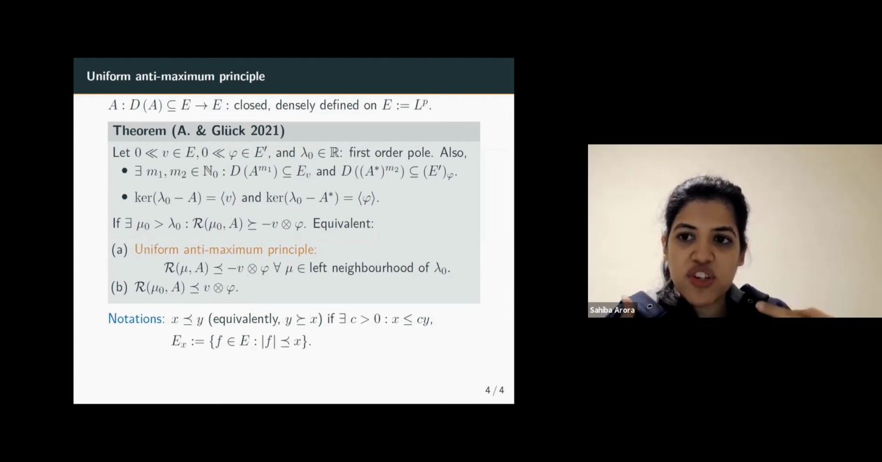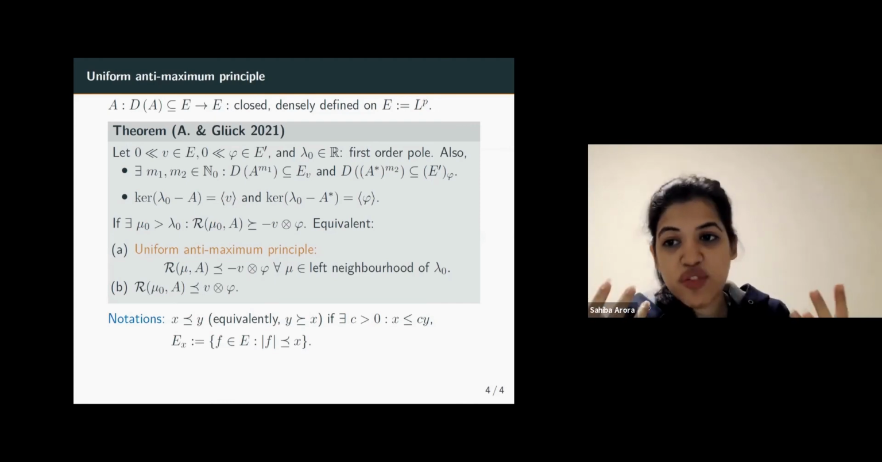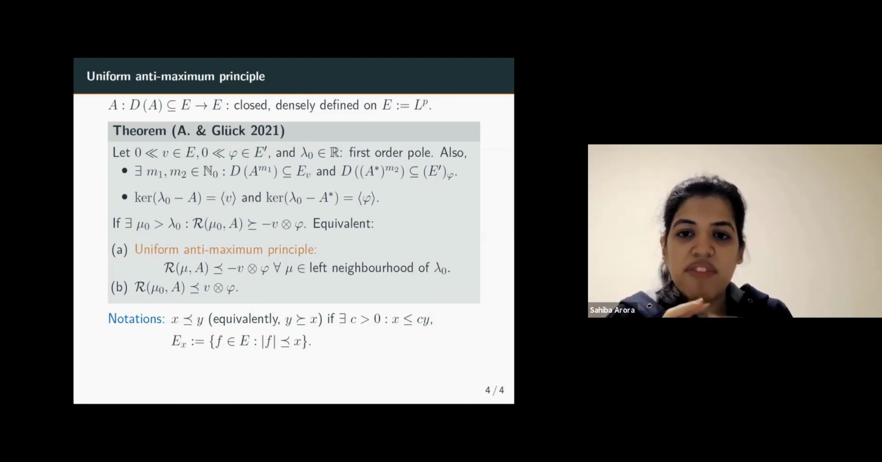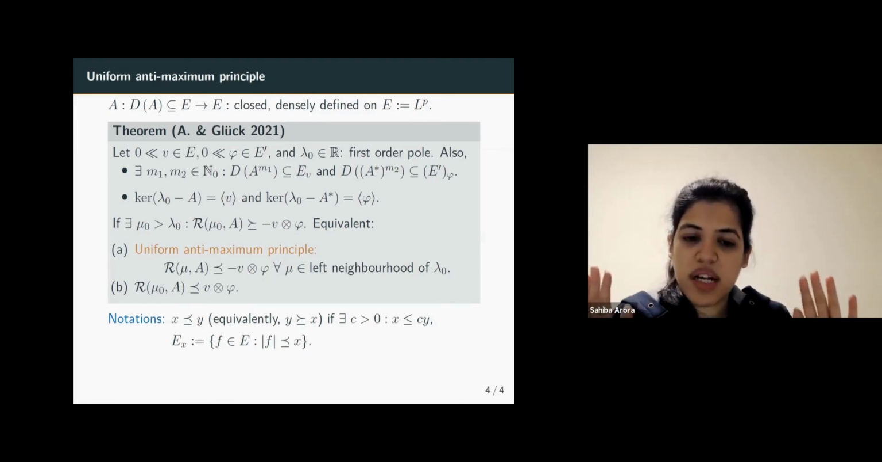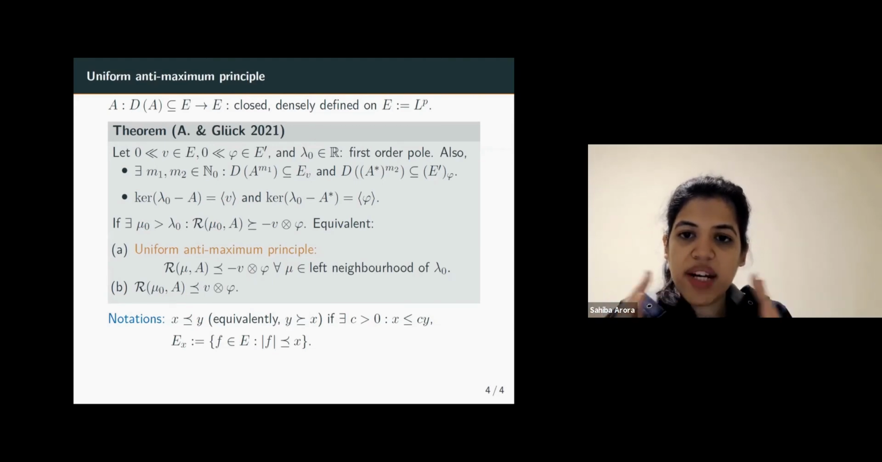The idea of this result, or the motivation of this result, was mainly to have an abstract result. Both maximum and anti-maximum principles were studied for concrete differential operators using kernel estimates, but there was no abstract theory previously. So the idea behind this was to have an abstract theory and a result which is applicable to concrete differential operators. And it can also prove or disprove maximum and anti-maximum principles that were already known before.